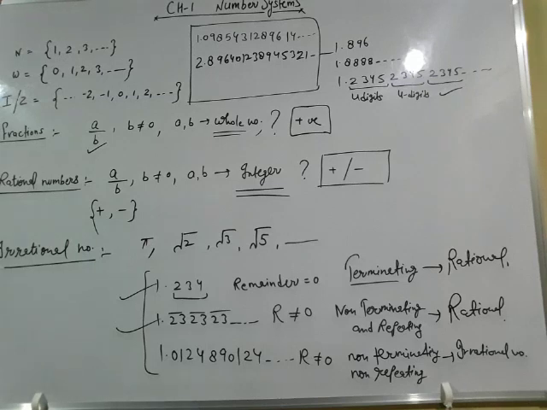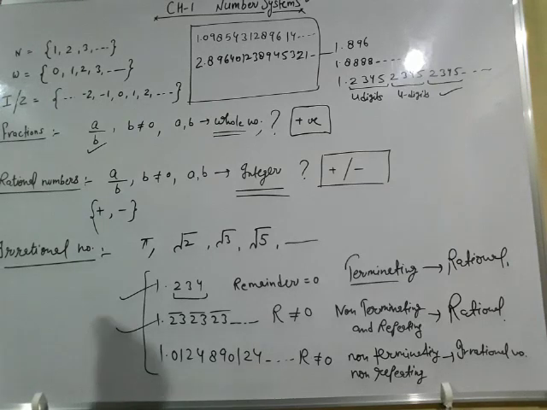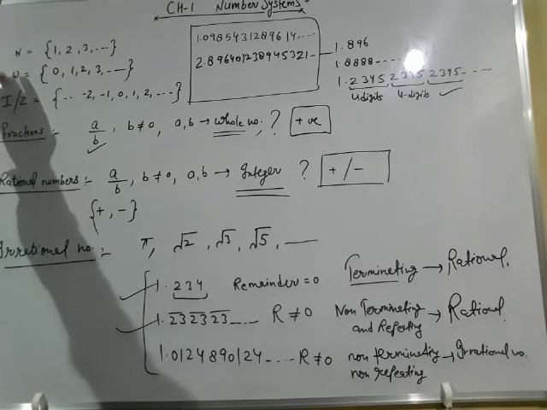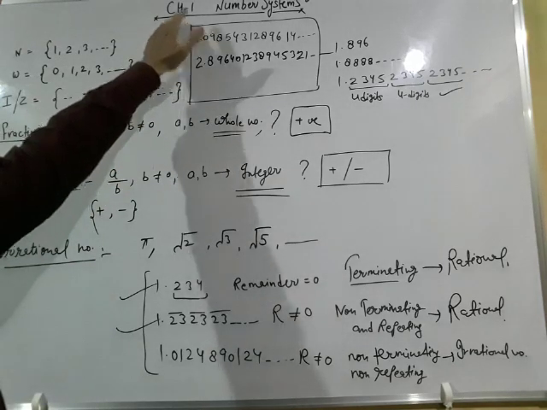So this is all about rational numbers and irrational numbers, but our topic was the number system, and we have discussed natural numbers, whole numbers, integers, fractions, rational numbers and irrational numbers. These are the components of the number system, or we can say the number system is a very large family, and these are the family members of this family.